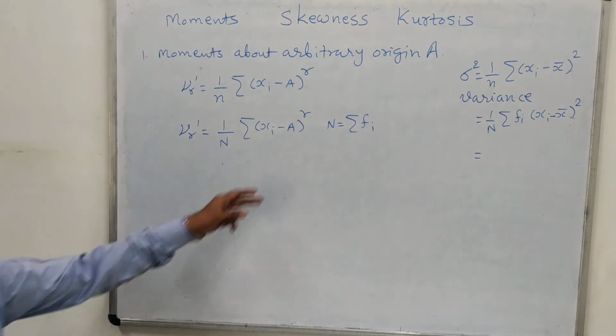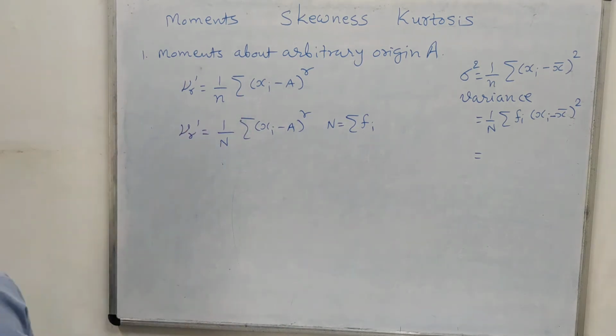You know very well, because in every problem we have used capital N equals sigma fi. So now you must be knowing this.